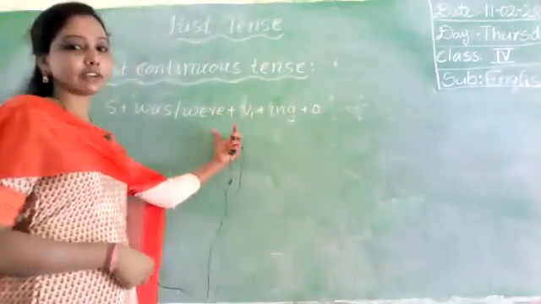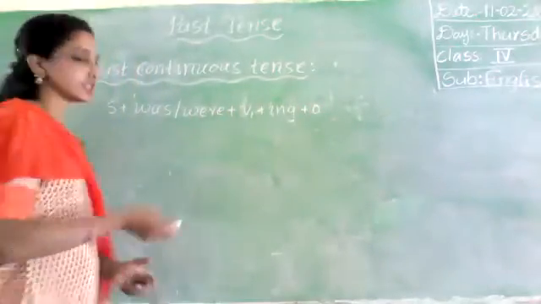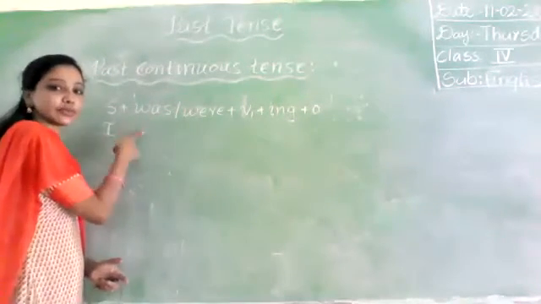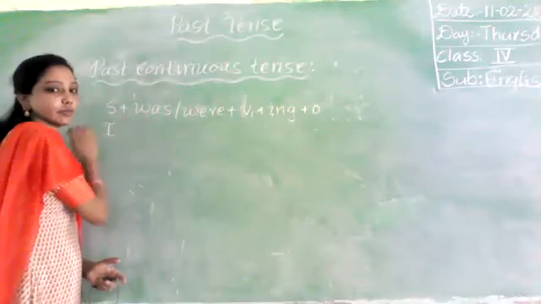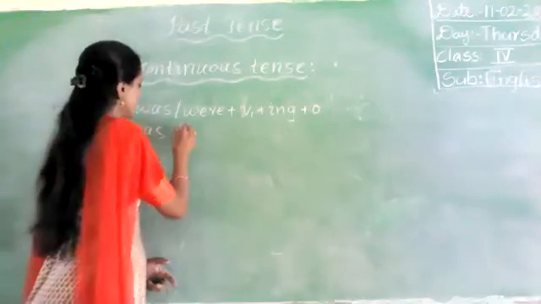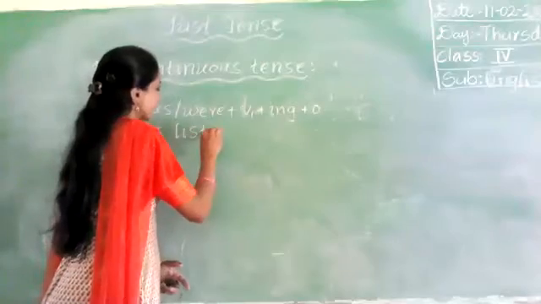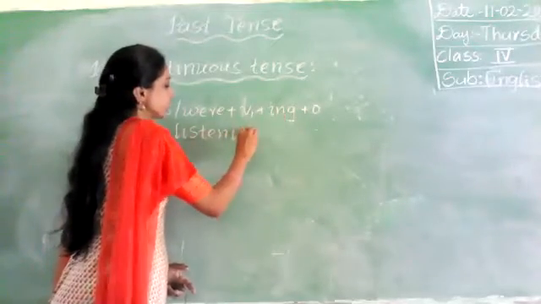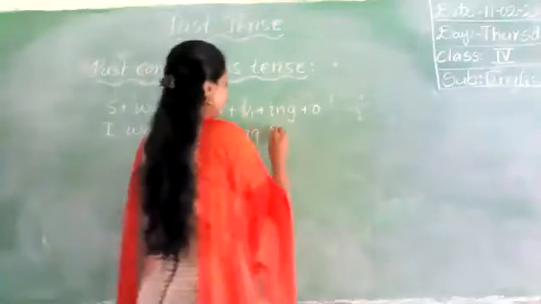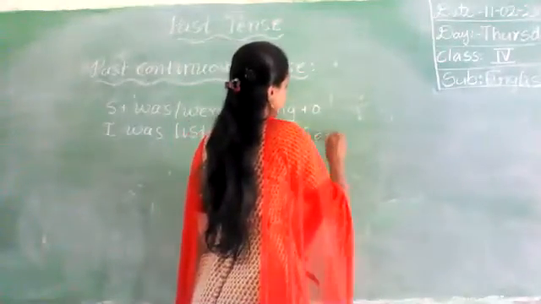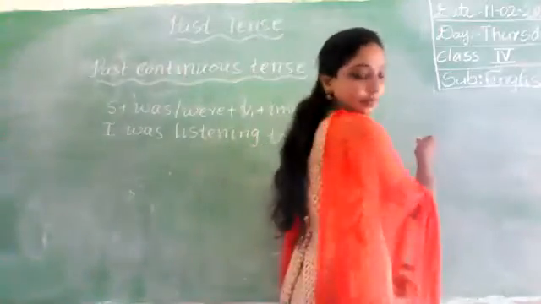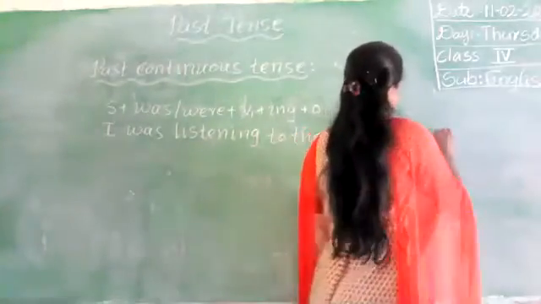Okay. So we will write another sentence here. I was listening to the radio all evening. What is the subject here? I have taken a singular person, singular verb. I was listening. What is the verb here? Listen. We have to add ing, listening to the radio all evening.